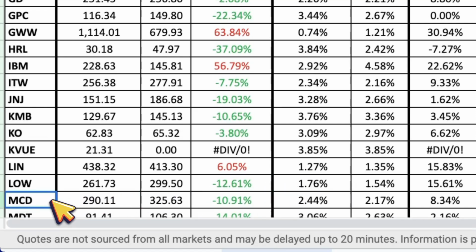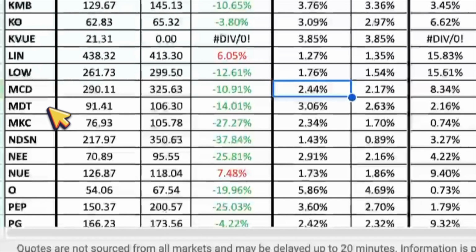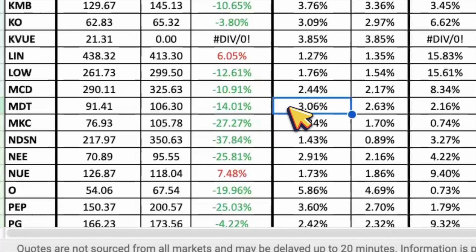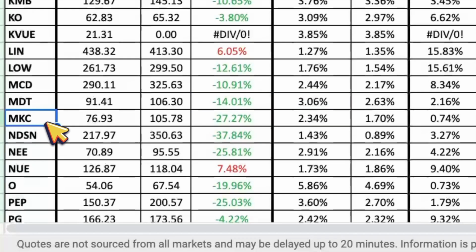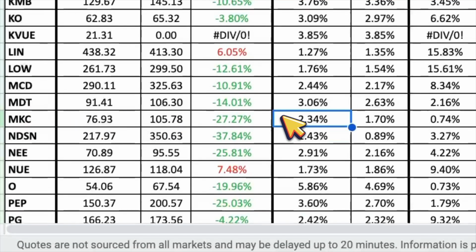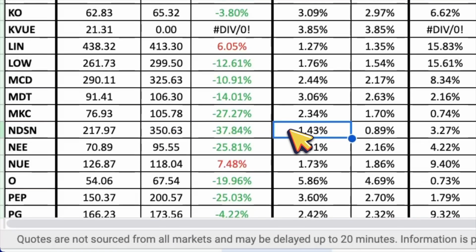Next is McDonald's, ticker symbol MCD, and it looks about 11% undervalued with a dividend yield of 2.44%. Then we have Medtronic, ticker symbol MDT, and it looks about 14% undervalued with a dividend yield of 3.06%. Up next, we have McCormick, ticker symbol MKC, and it looks about 27% undervalued with a dividend yield of 2.34%. Then we have Nordson, ticker symbol NDSN, and it looks about 38% undervalued with a dividend yield of 1.43%.